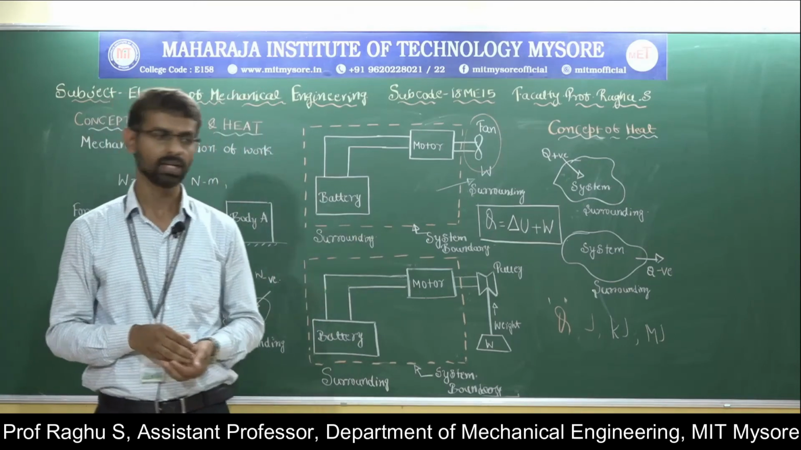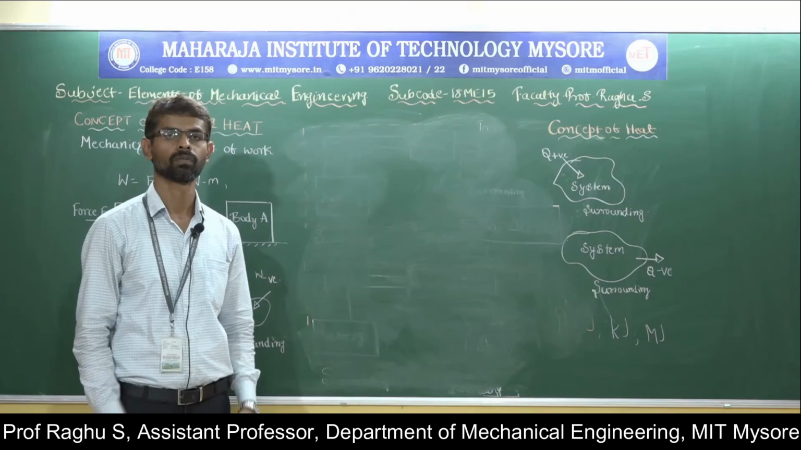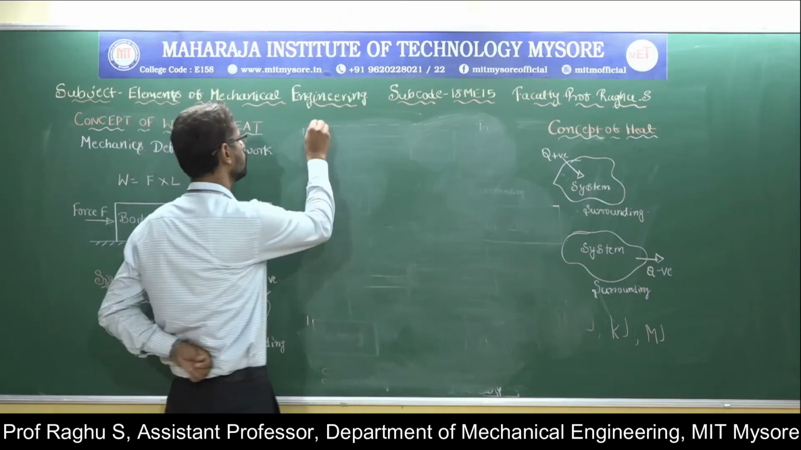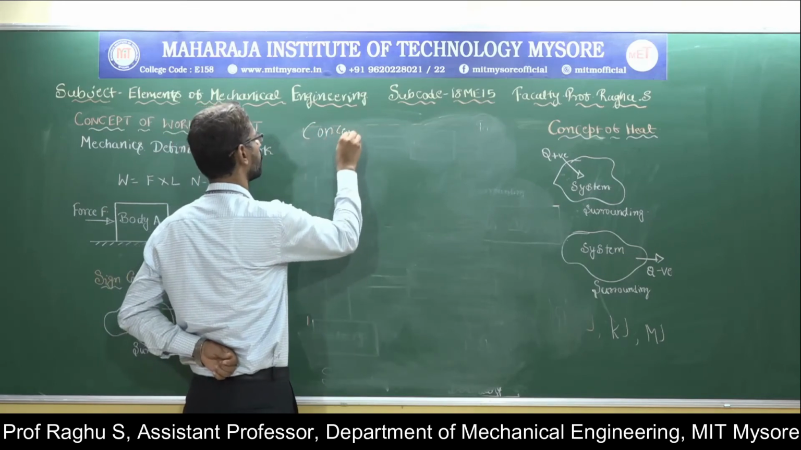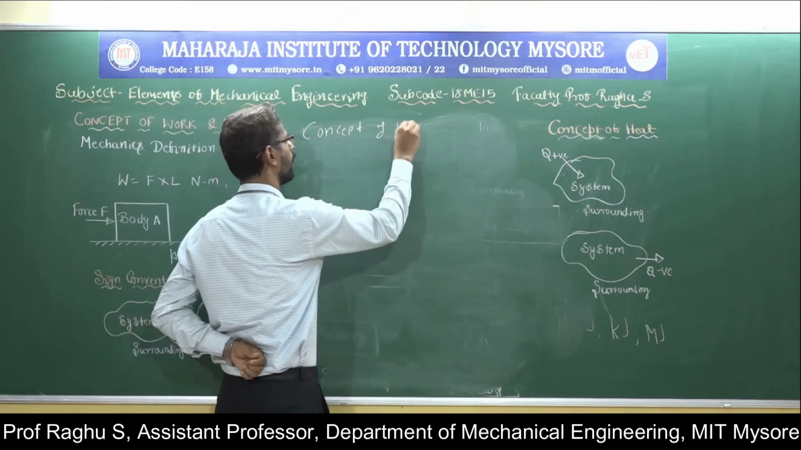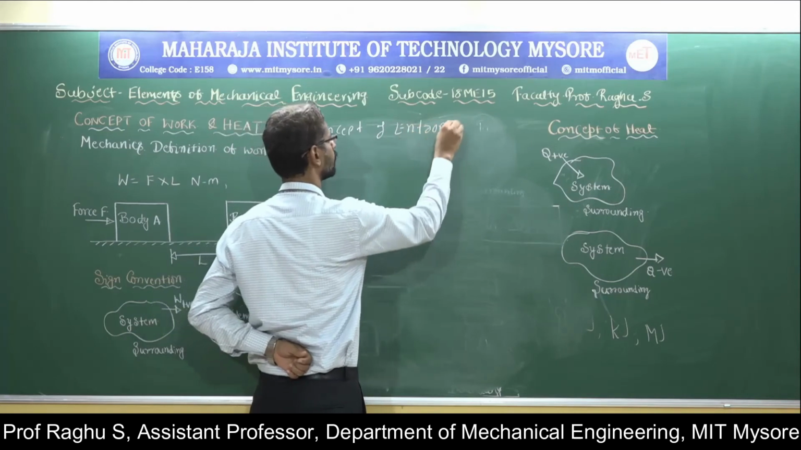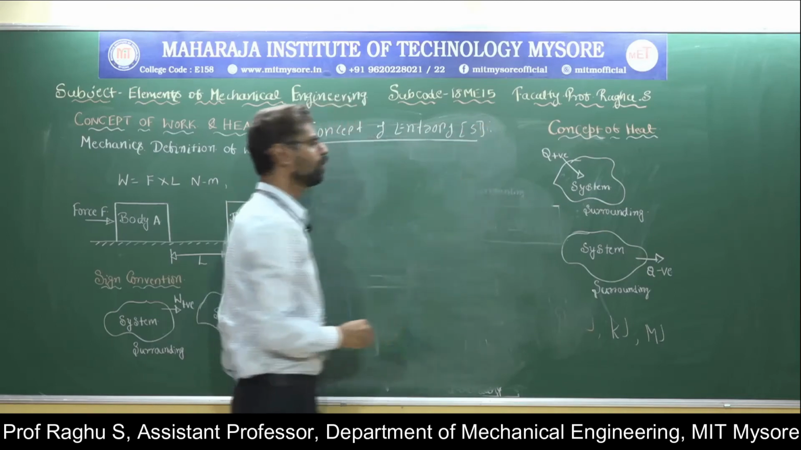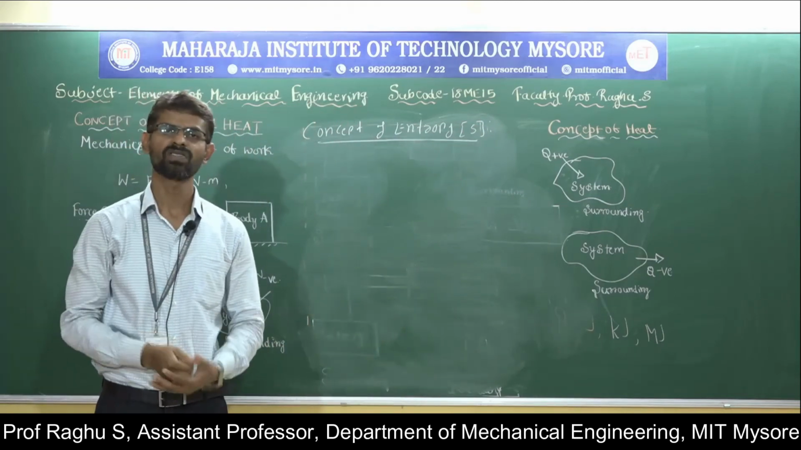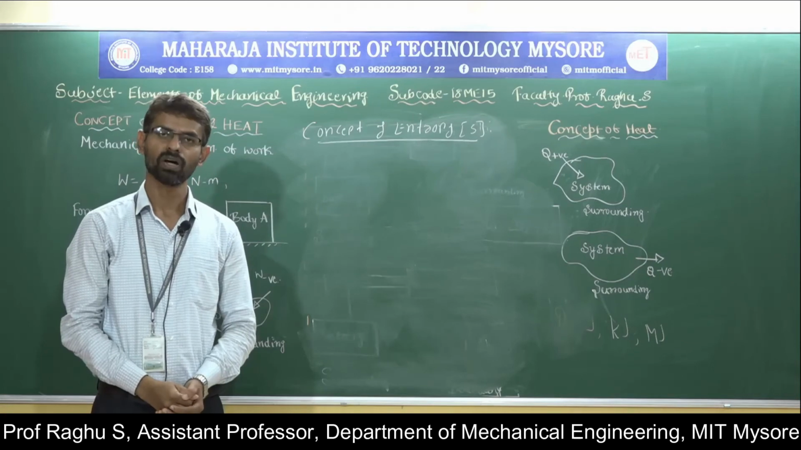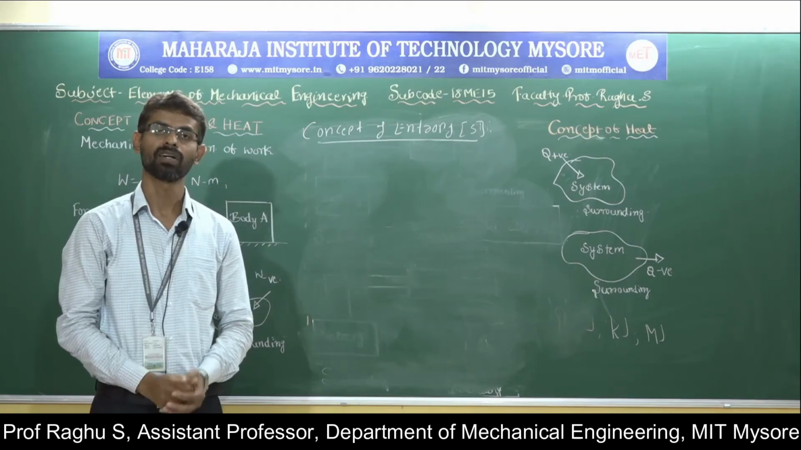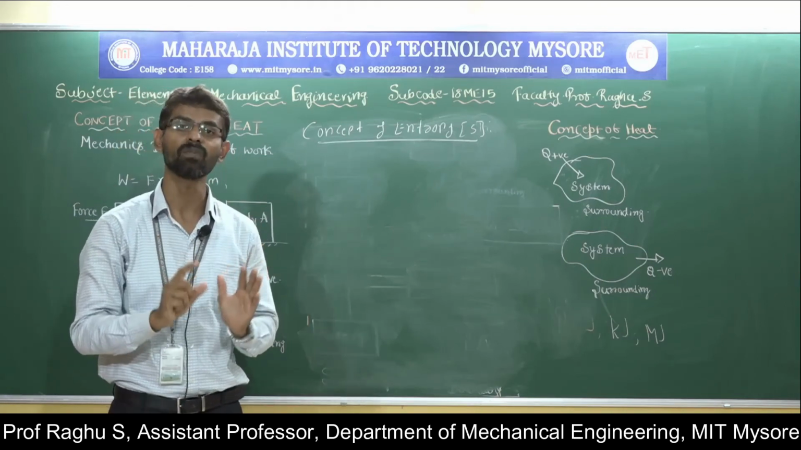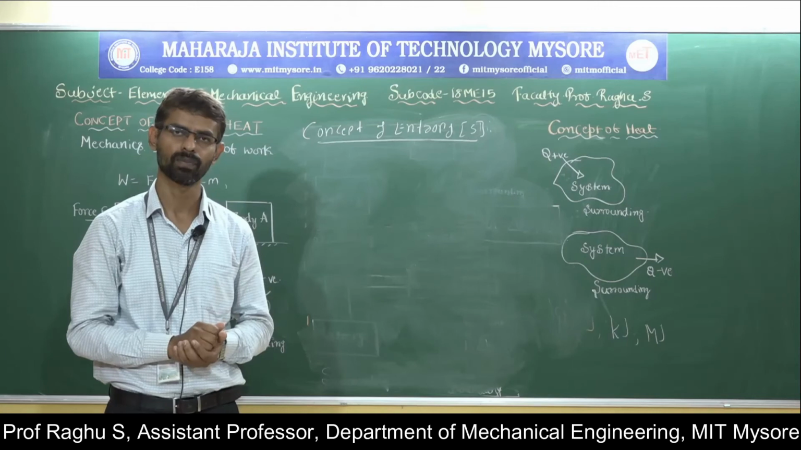Now let us discuss the third law of thermodynamics. Before discussing the third law of thermodynamics, first let us discuss the concept of entropy. It is denoted by S. So what do you mean by entropy? Entropy is defined as a measure of randomness or disorderness of a system. Entropy measures the randomness or disorderness of a system.